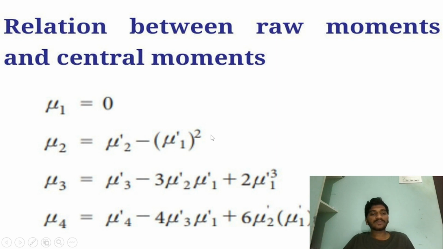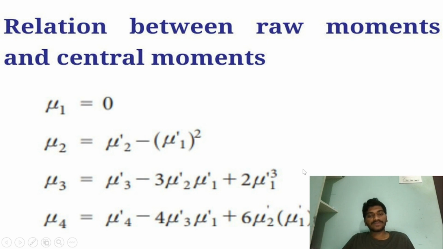We can get nu1 dash from the formula x bar minus a, where x bar is the mean. And nu3 equals nu3 dash minus 3 nu2 dash nu1 dash plus 2 nu1 dash cube. Next, nu4 equals nu4 dash minus 4 nu3 dash into nu1 dash plus 6 nu2 dash into nu1 dash whole square minus 3 into nu1 dash whole power 4.